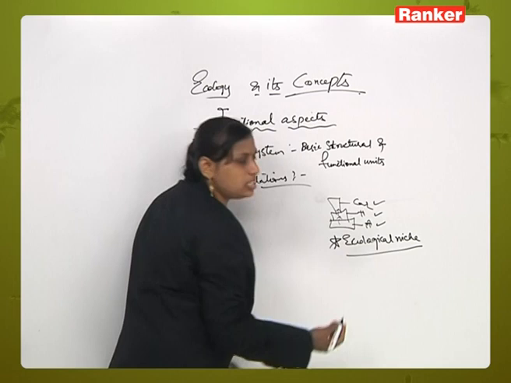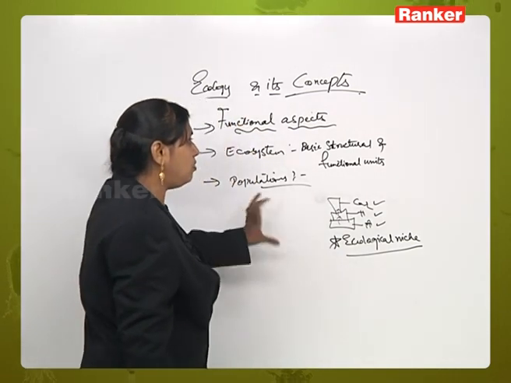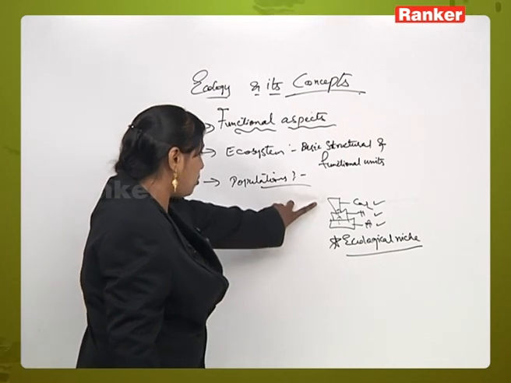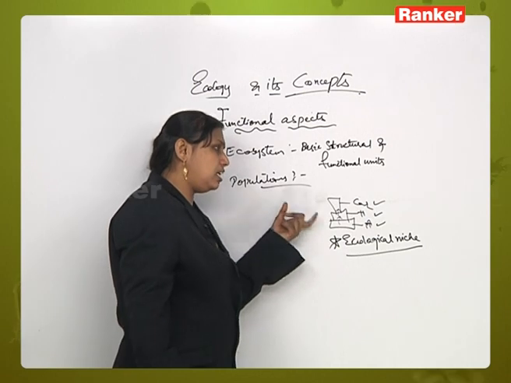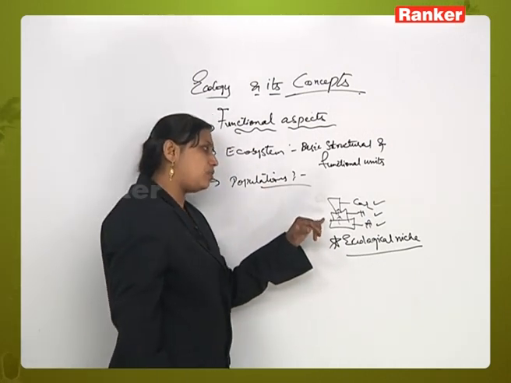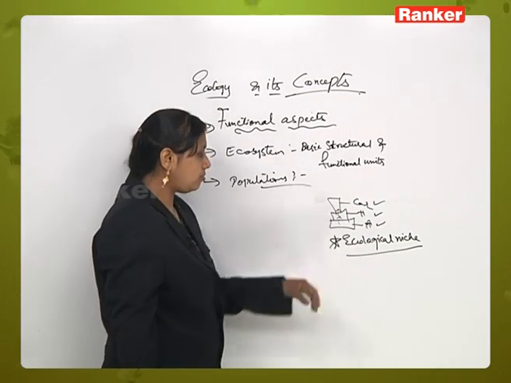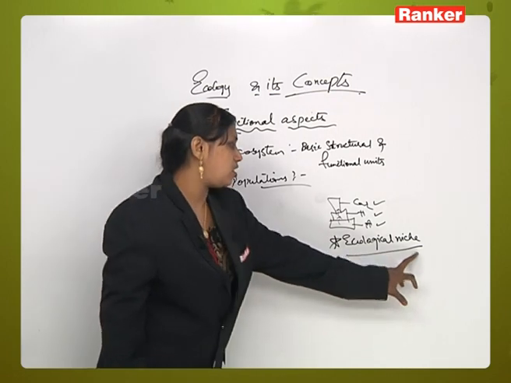This is important. What is an ecological niche? It is nothing but the organism with which it interacts. The population is provided a specific position at each trophic level, and the interaction of each trophic level is with respect to the organism with which it is interacting. This interacting, along with its physical environment, is called the ecological niche.